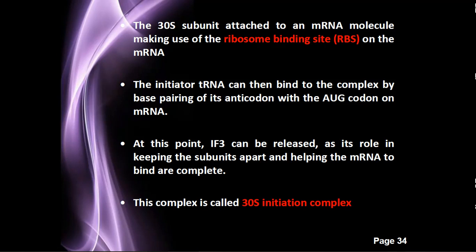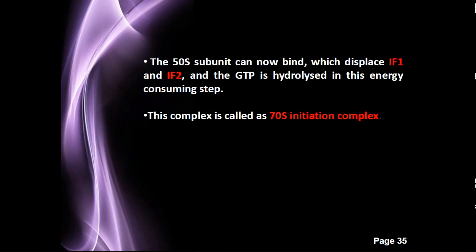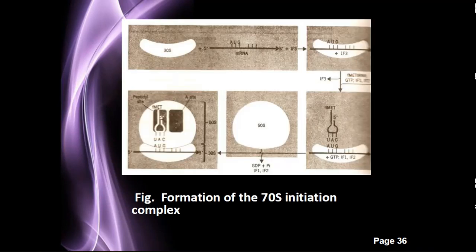And at this point, IF3 gets released, and its role is keeping the subunits apart until the initiator tRNA and the mRNA binding are complete. After that process, IF3 is removed, so the large subunit gets bound to the small subunit. Okay, so it is called a pre-initiation complex or initiation complex. In this figure you can see the 70S initiation complex.